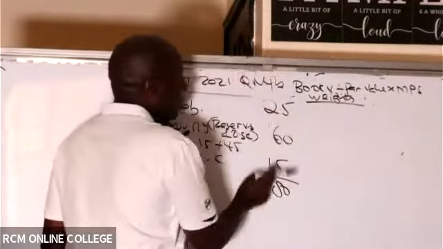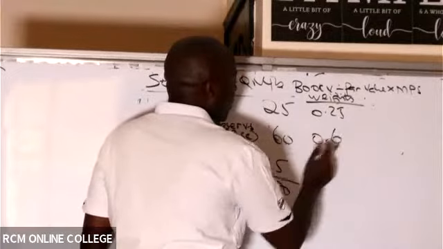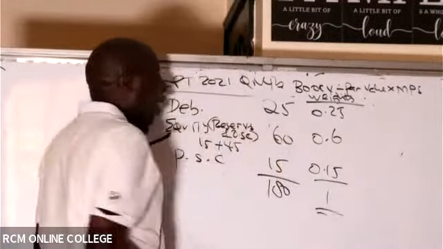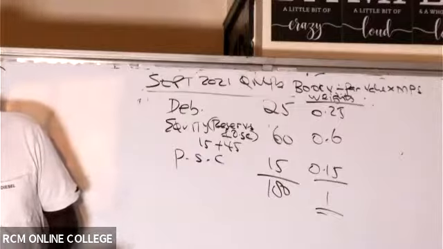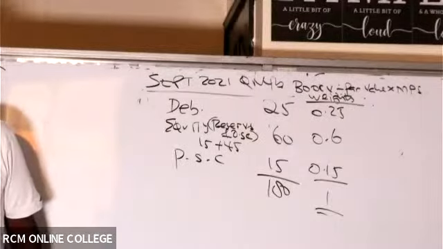So this will be 25 divided by 100, giving me 0.25. This will be 60 divided by 100, giving me 0.6. This will be 15 divided by 100, giving me 0.15. The weights must always add up to 1. So, ladies and gentlemen, up to here, are we together? I can see Leonida has written something there.